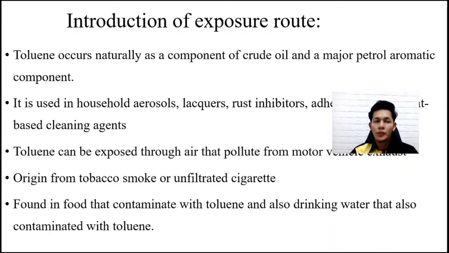First of all, toluene occurs naturally as a component of crude oil and a major petroaromatic component. Here, we know that the petrol we usually put inside our cars or motorcycles actually contains toluene that can cause poisoning. So if there is long-term exposure to petrol, it may cause toluene poisoning.